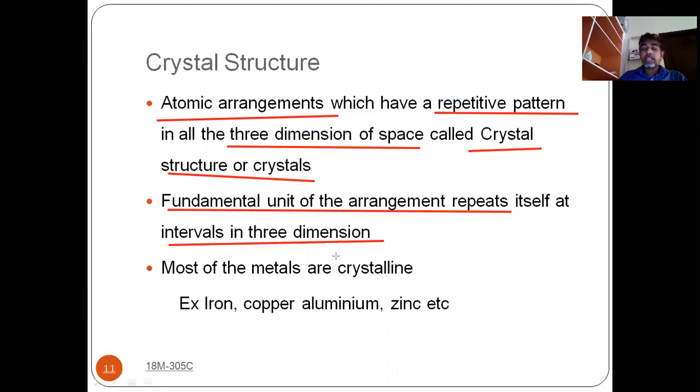Most of the metals will have this crystalline structure. If you take iron, copper, aluminum, zinc, all these will have this crystalline structure. So we have to remember here, it is atoms arrangement only. But how are the atoms arranged? You have a pattern that is repetitive in nature, and it is repeated in all three directions. That means it is repeated in the 3-dimensional space.